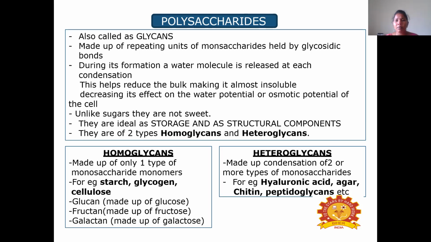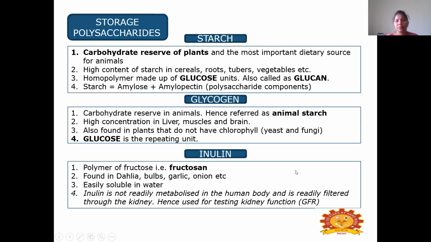Then coming to the heteroglycan, it is made up of the condensation of two or more types of monosaccharides. For example, hyaluronic acid, agar, chitin, and peptidoglycan. So this is the polysaccharide. It is also called glycan. These polysaccharides can be categorized as two types: homoglycan and heteroglycan. Based on the type of monosaccharide present, these will be categorized. If one type of monosaccharide is present, we say homoglycan, and if two or more types of monosaccharides are present, we say heteroglycan.